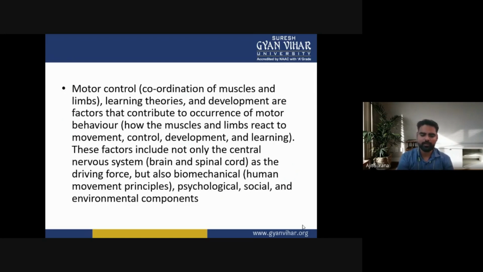So, in motor control, there is coordination of the muscles and the limbs. Learning theories and development are factors that contribute to occurrence of motor behavior, how the muscles and limbs react to the movement, control, development, and learning. These factors include not only the central nervous system like brain and the spinal cord as the driving force, but also biomechanicals like human movement principles, psychological, social, and environmental components.